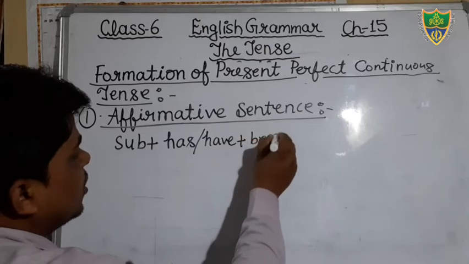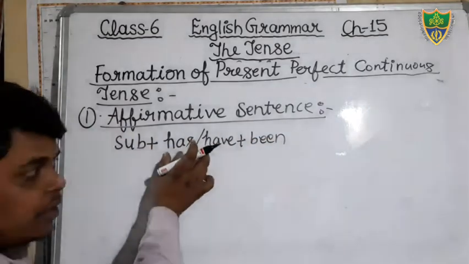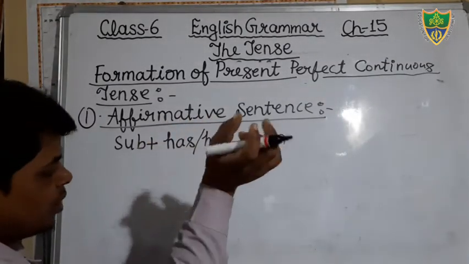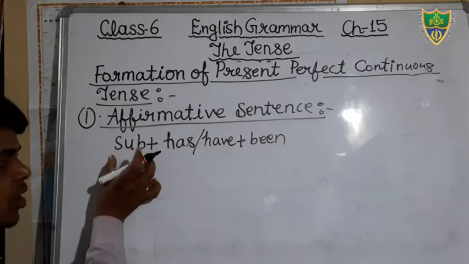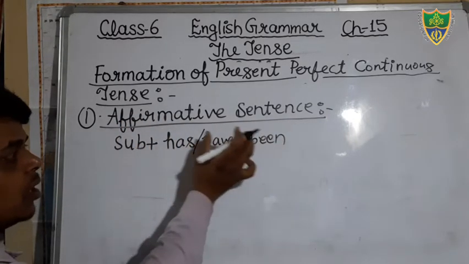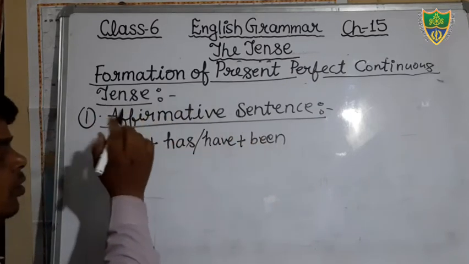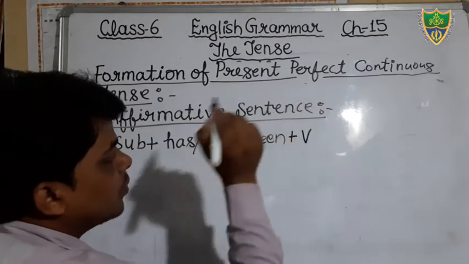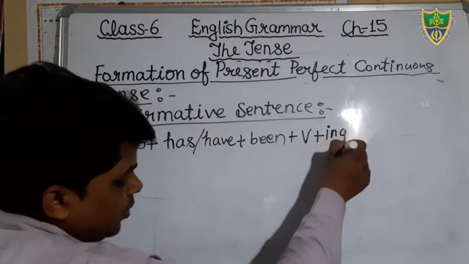We use has been with the singular subject, and we use have been with the plural subject. Keep in mind, if your subject is singular, then you will use has been. If your subject is plural, then you will use have been. Then after that the verb, and in the verb we will add ing.